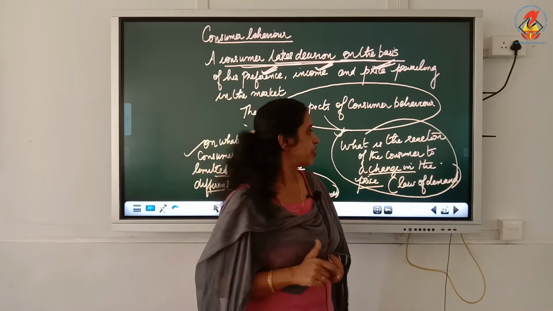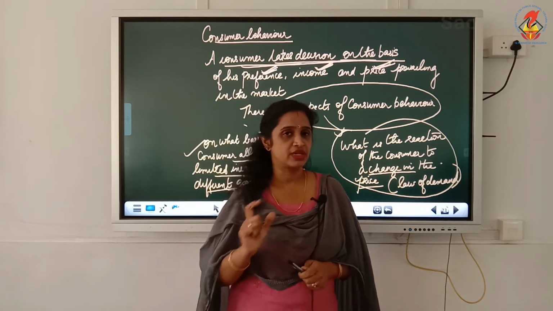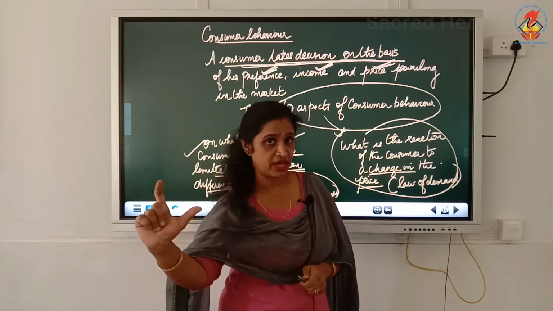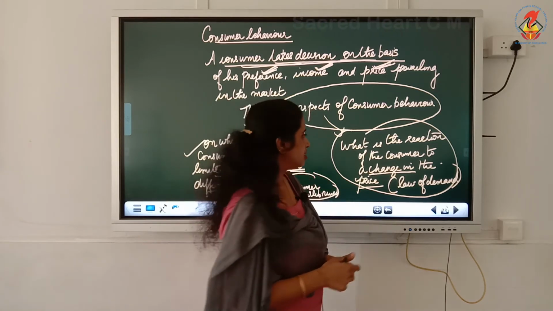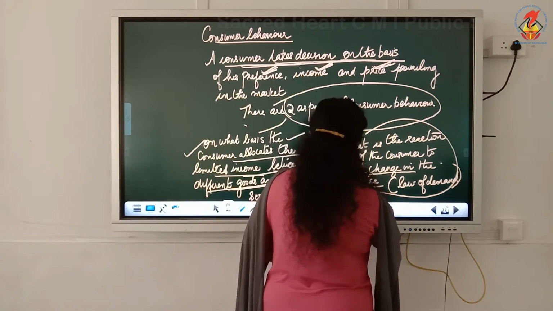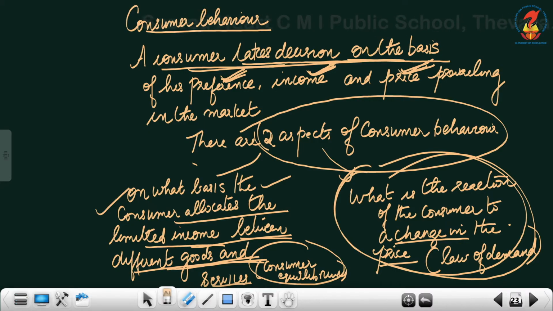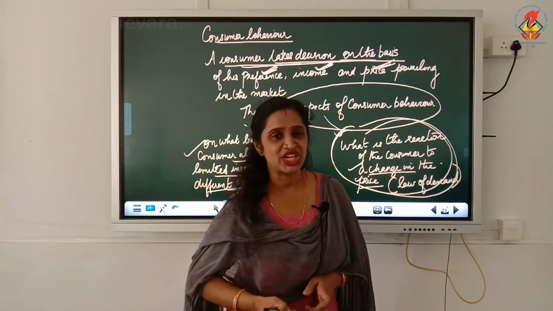So the second part of the chapter, consumer equilibrium and demand, is demand. What is the reaction of the consumer to a change in the price? If the price is high, the consumer will demand less, but if the price is low, consumer demand will be more. Inverse relationship.